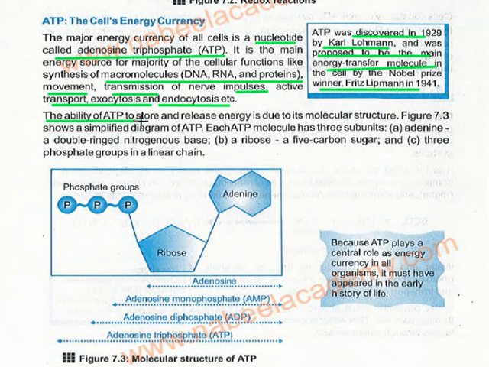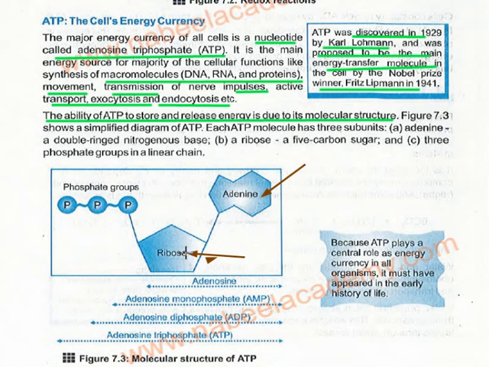The ability of ATP to store and release energy is due to its molecular structure. How does it store energy and how does it release energy? A simplified diagram is given. See this here. The first one has an adenine. Adenine is a double ring nitrogenous base. This here is adenine, a double ring nitrogenous base.